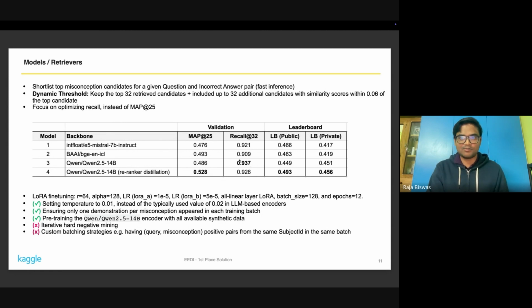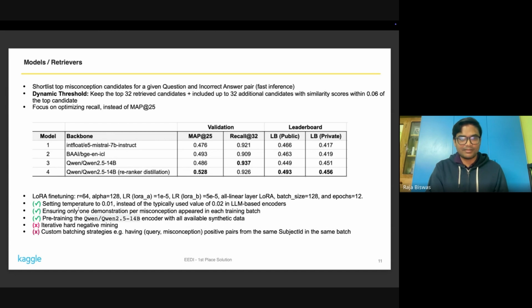With this model, I could achieve 0.93 recall based on my train and validation split. At this stage, interestingly, I noticed setting temperature to 0.01 instead of 0.02, which is typically used, consistently did well, both in terms of recall and precision.